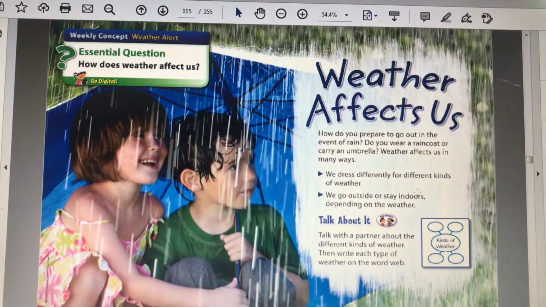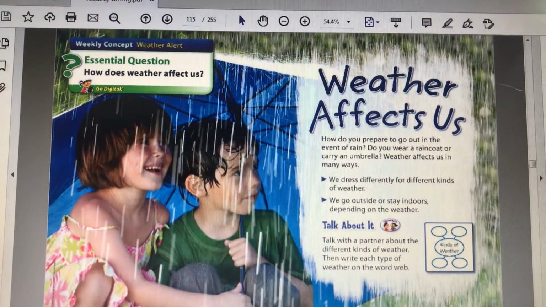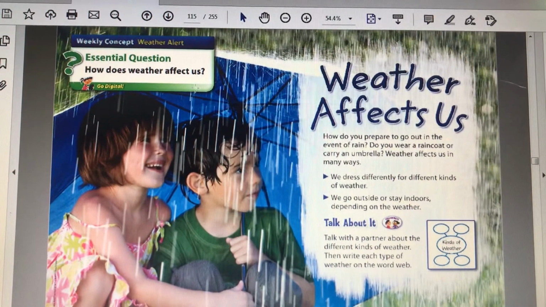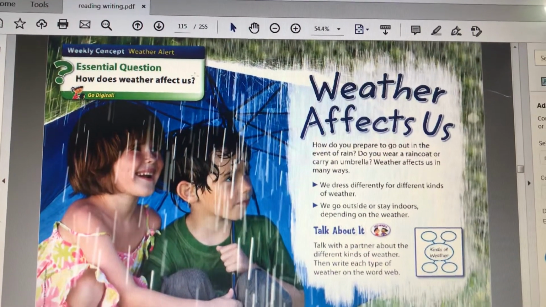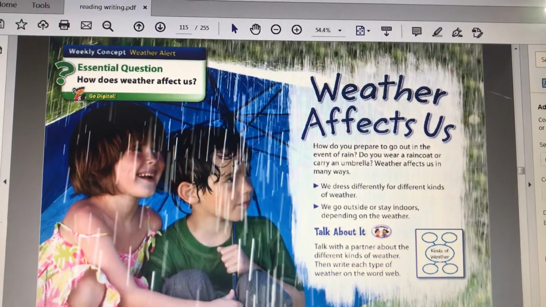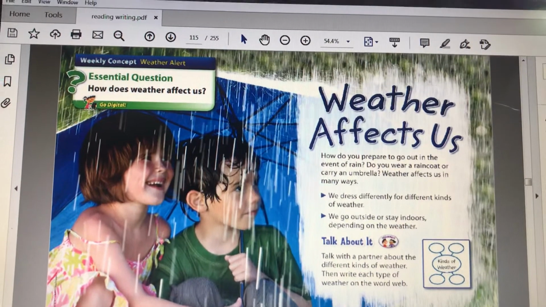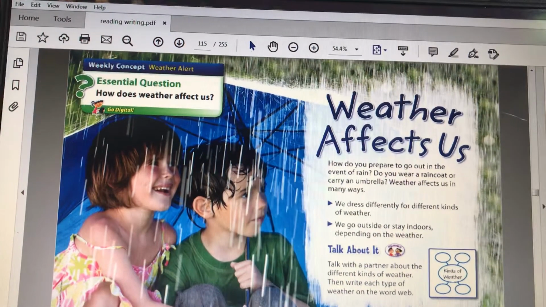So, today is Tuesday, March 3rd, and we're starting with a new lesson this week. The essential question of the lesson is, how does weather affect us? In class, we would talk about the different kinds of weather there is. Let's say, like, when it's snowy outside, or rainy, or sunny, or windy, and so on.